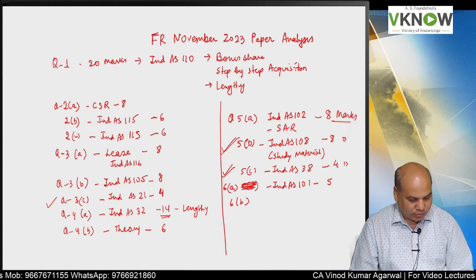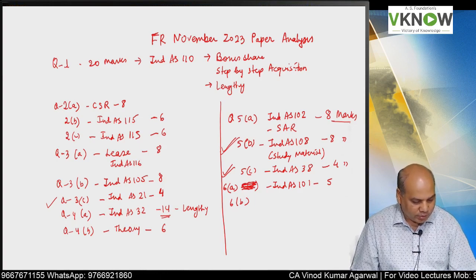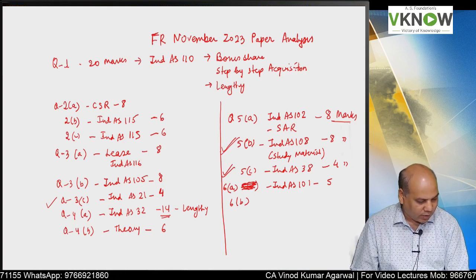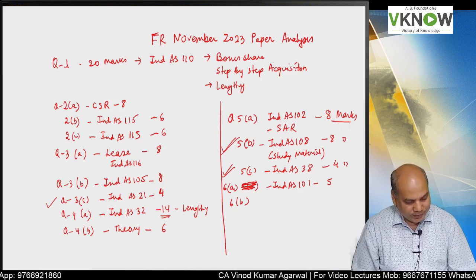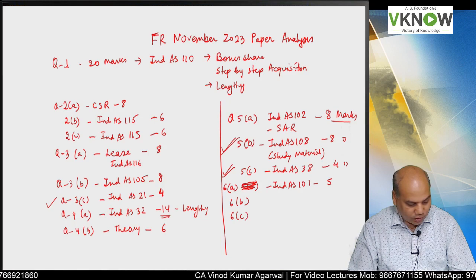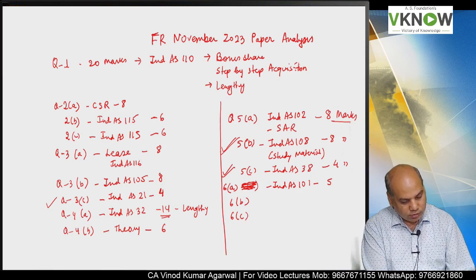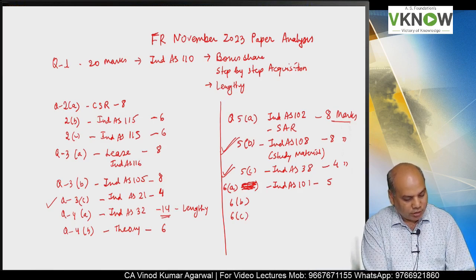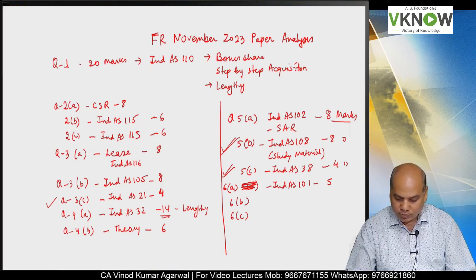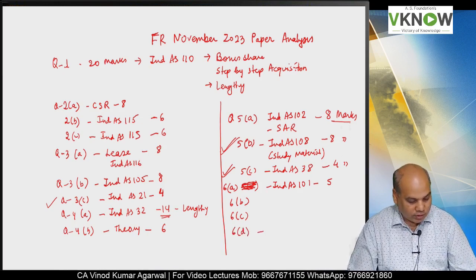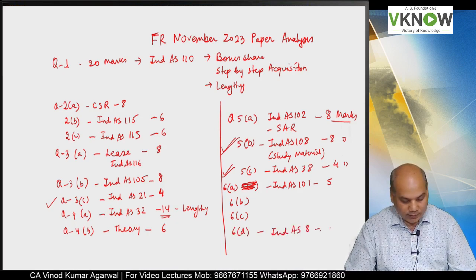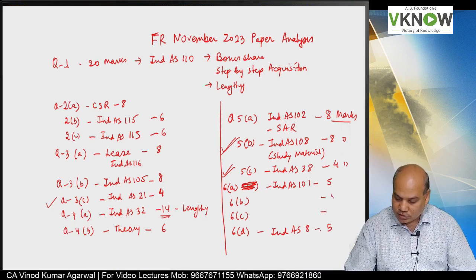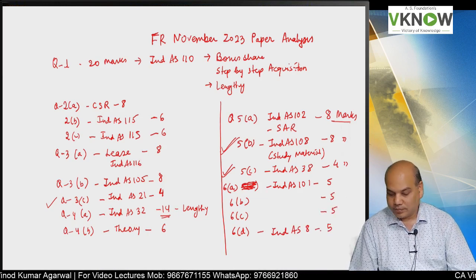Then question number 6B. Oh my god, this 6B is not printed in our printer, so I don't know what is 6B. So sorry for that. 6C also I don't have. And then we have 6D. I'm just trying to check. Just now I got this paper some minutes before. 6D is a question on Ind AS 8. Very easy question for 5 marks. So 6B and 6C are also usually for 5 marks.